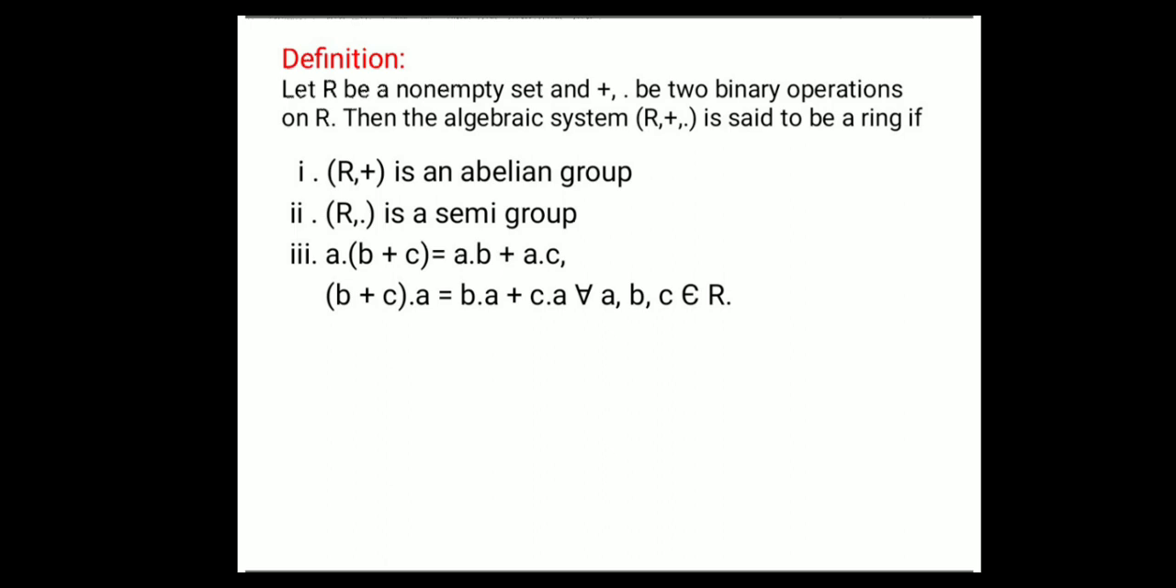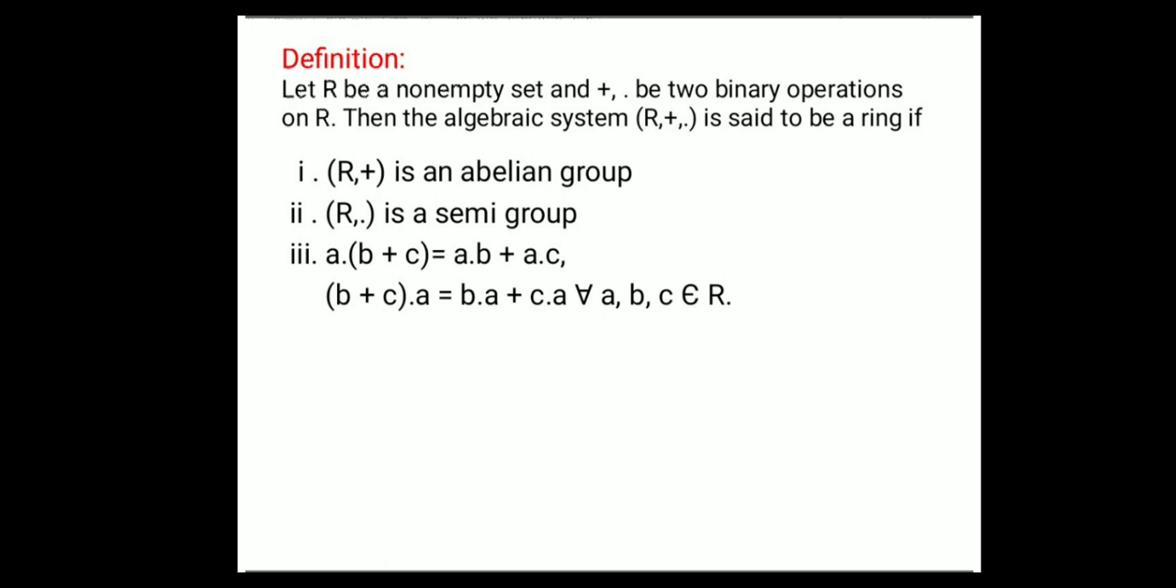Here is the definition for ring. Let R be a non-empty set and plus comma dot be two binary operations on R. Then the algebraic system (R, +, ·) is said to be a ring if (R, +) is an abelian group, (R, ·) is a semi-group, a·(b+c) = a·b + a·c, and (b+c)·a = b·a + c·a for all a, b, c belongs to R. Here the three conditions will be there.